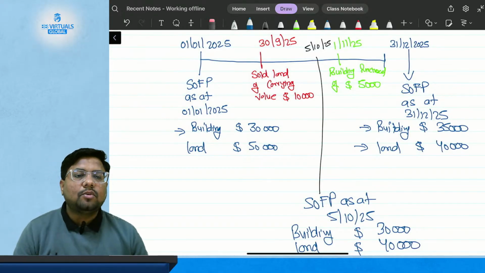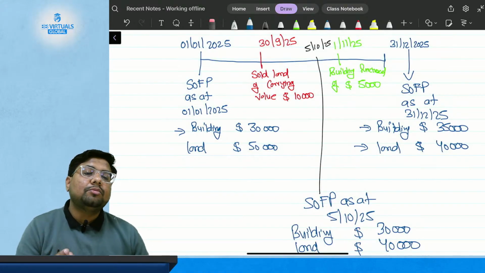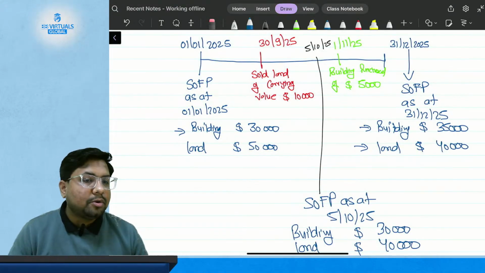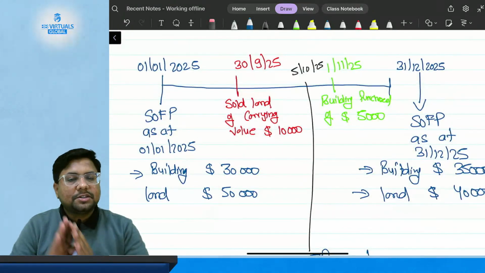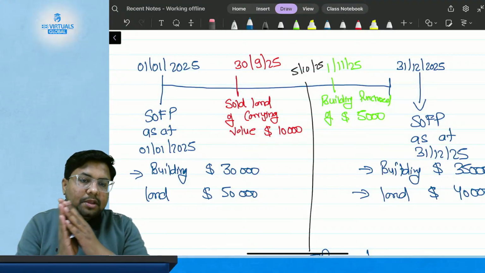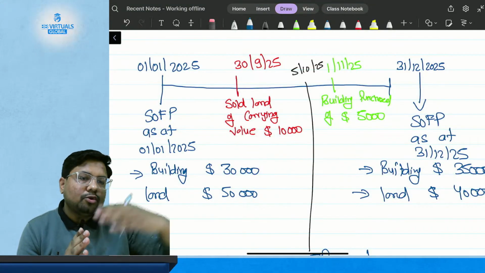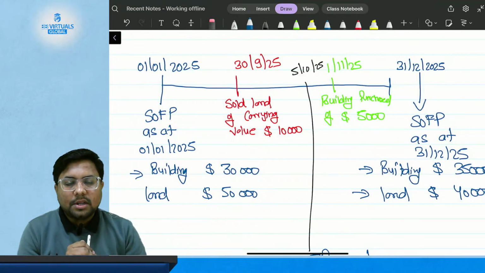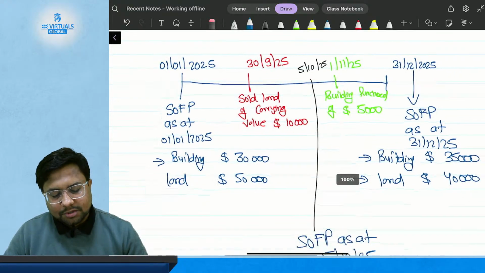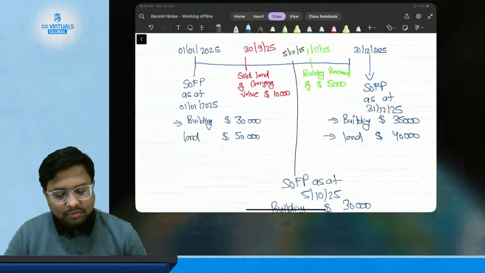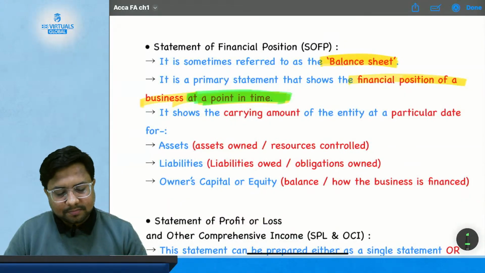So this is what the statement of financial position means: it will show you the information as at a particular date, a particular point of time. Whatever transactions have been done will be covered in your financial position, but the transactions that are going to be done later on will not be covered until the time you prepare the financial position statement. So this is what the statement of financial position means.